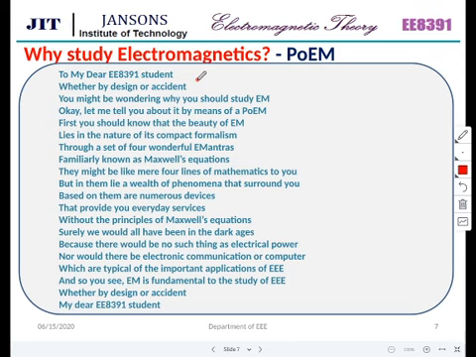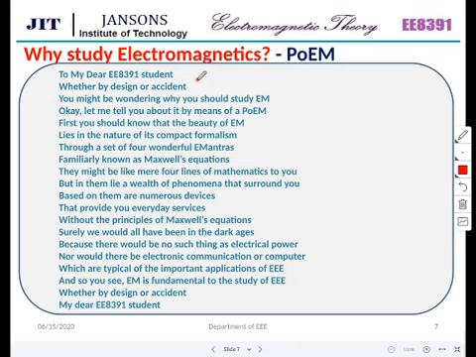They might be like mere 4 lines of mathematics to you, but in them lies a wealth of phenomena that surround you. Based on them are numerous devices that provide you everyday services.